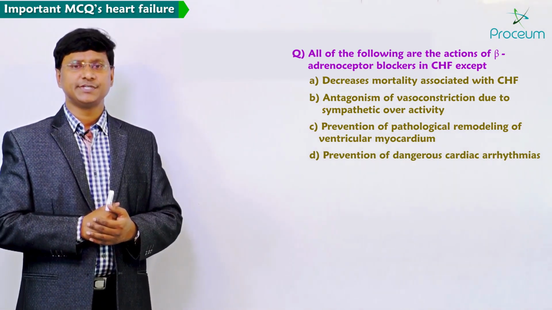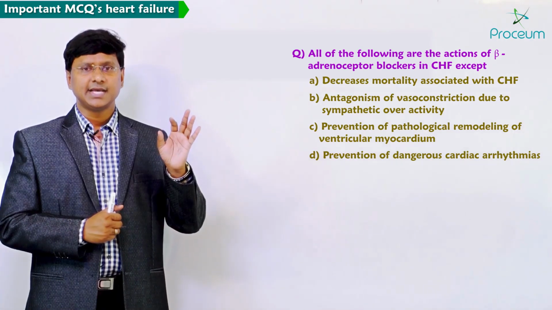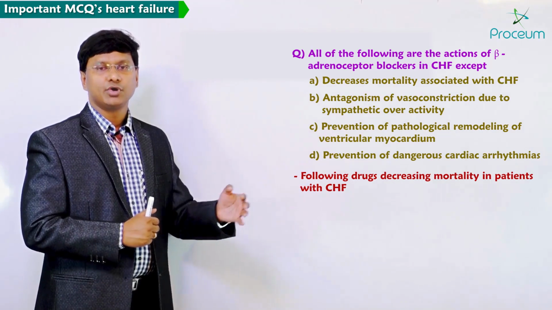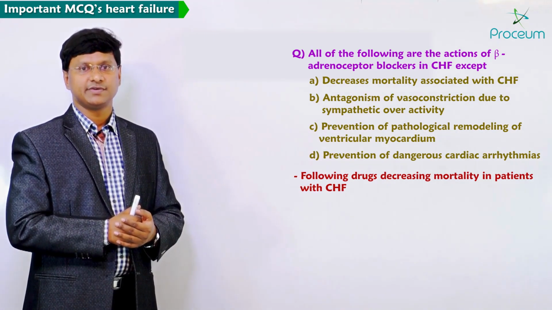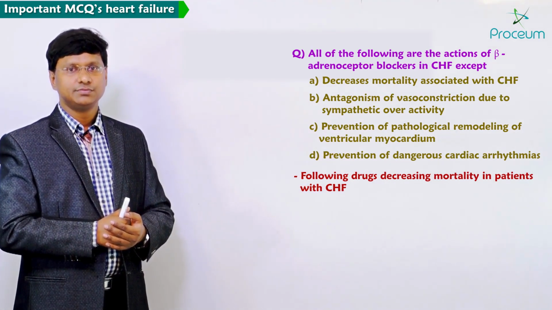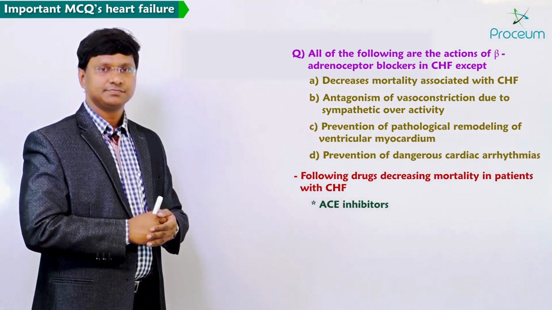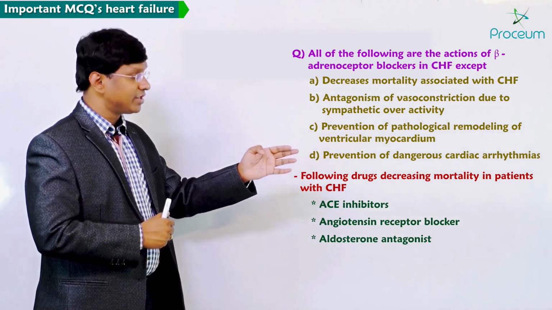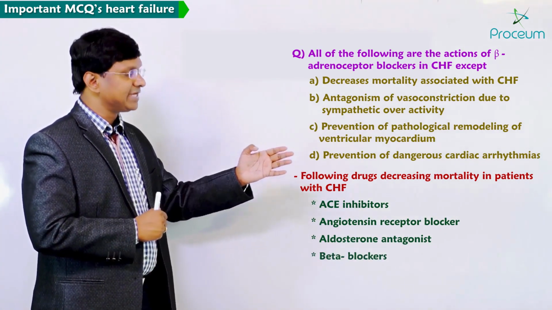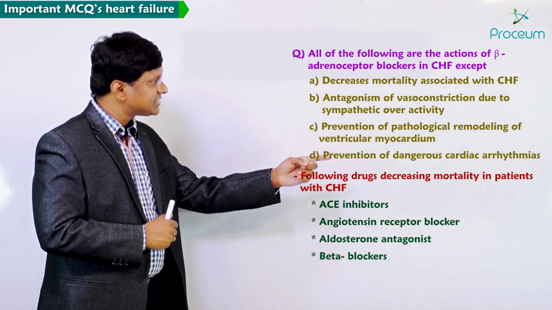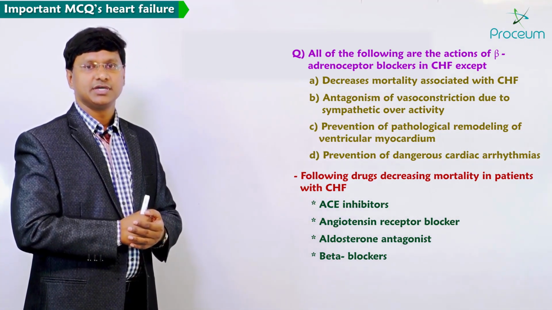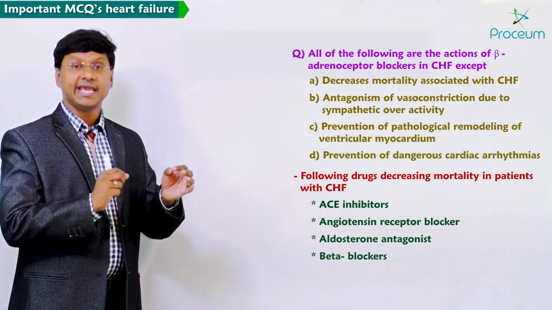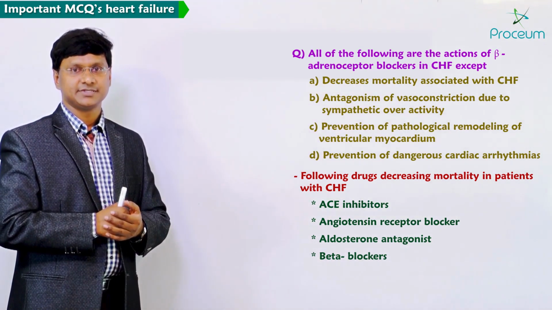Remember, there is a list of drugs which will decrease the mortality in a patient with congestive heart failure. Those drugs include ACE inhibitors, angiotensin receptor blockers, aldosterone antagonists and beta blockers. But the question asked is except, that means which is a false statement.